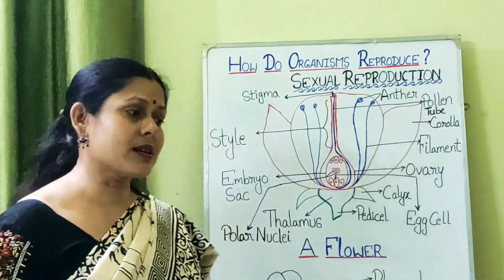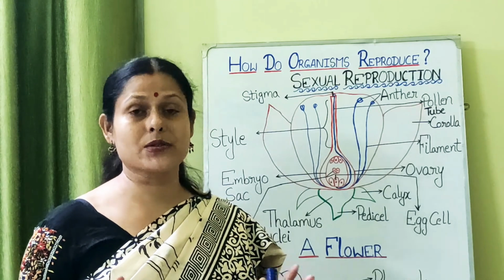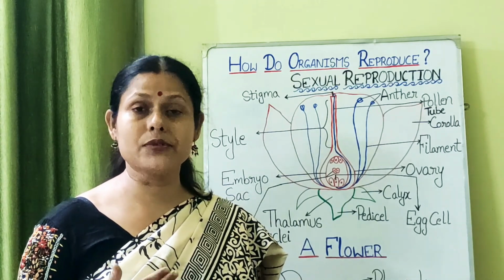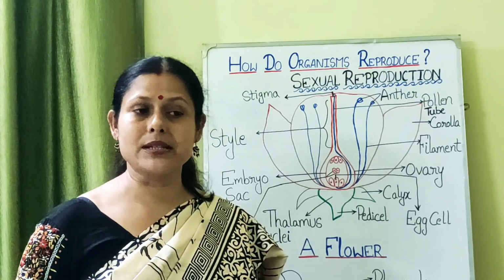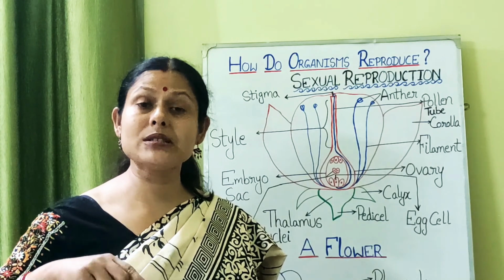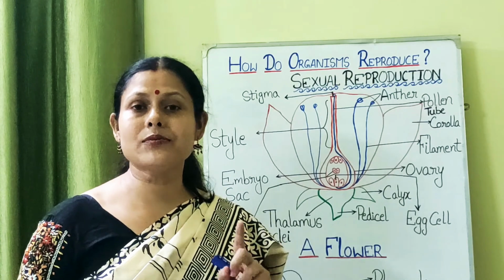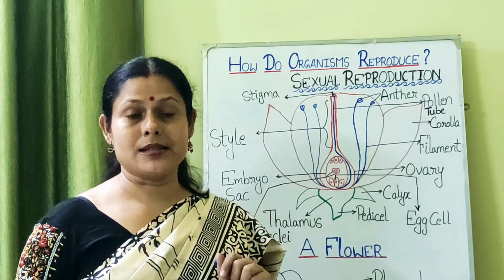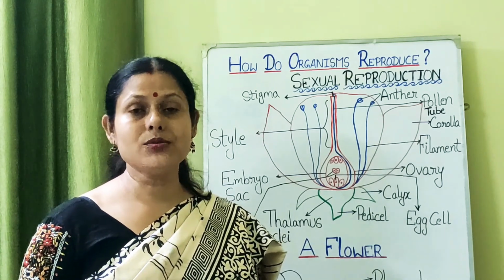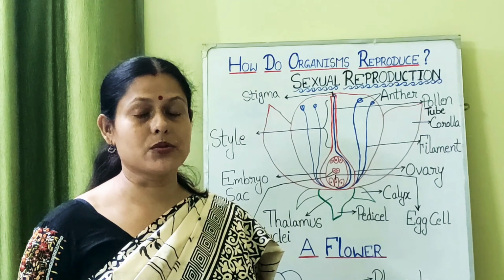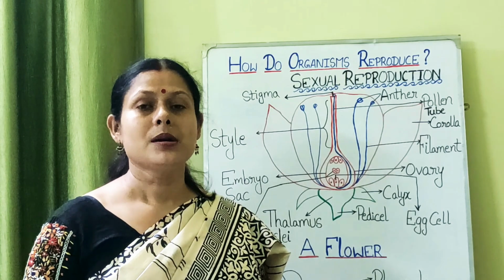Now, these gametes are special in the sense that they have half the number of chromosomes, because when the two gametes fuse or fertilize with each other to form the zygote, then the constant chromosome number of an organism is maintained. So there must be some special cells in the body, in some special organs, which are different from the other body cells. These are called reproductive cells, and from there the gametes are produced, which have half the number of chromosomes in sexual reproduction, and when they fuse, they complete the chromosome number by becoming a diploid organism.